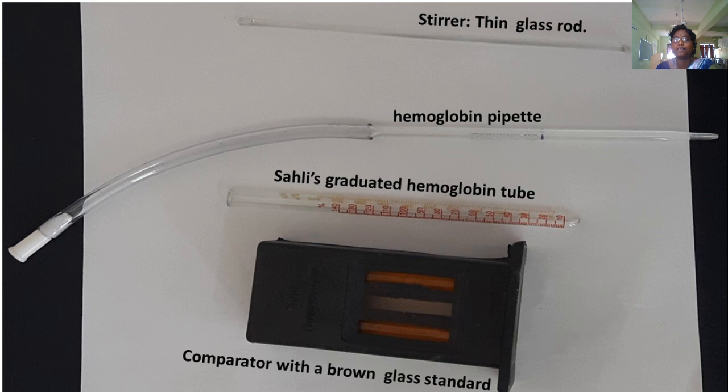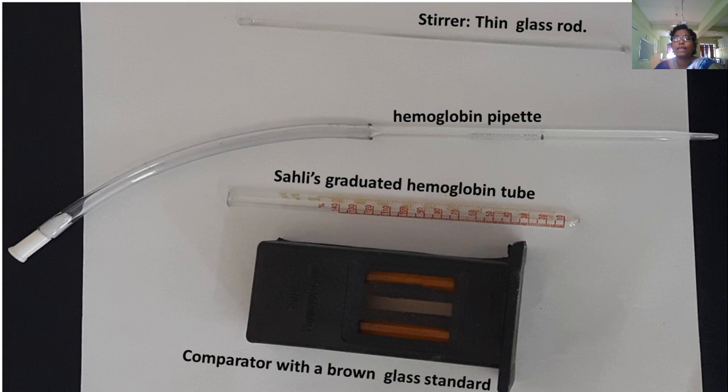Summarization: the hemoglobin test is used to detect anemia. It is one investigation to detect anemia. Then what are the functions of hemoglobin? It gives color to the blood. Then one more, it carries oxygen from the lungs to the tissues and carbon dioxide from the tissues to the lungs. Then it maintains the blood pH. It acts as a buffer.